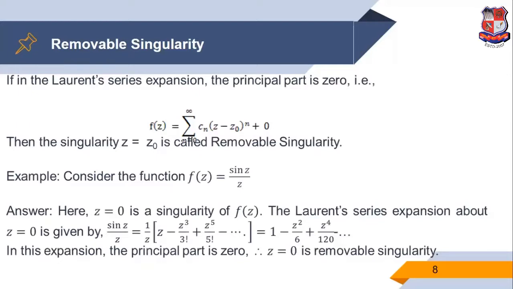Now next, removable singularity. If in the Laurent series expansion the principal part is 0. In a pole, the principal part has a finite number of terms. Removable singularity means the principal part is 0. That is, f of z has only the first part, and the second part is 0. Then the singularity z equal to z0 is called a removable singularity.